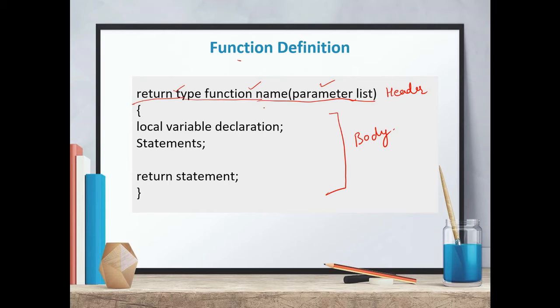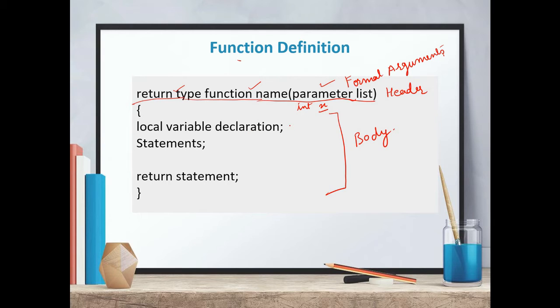Now this parameter list also has another name, and that is the formal arguments or the formal parameters. Formal arguments are the variables that will receive the values from the calling program. That is why they are called formal parameters or formal arguments. So when we specify the parameters here, suppose like int x, then this is going to be declared, and these are called formal arguments.